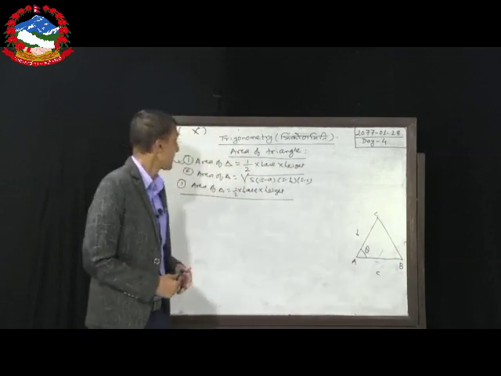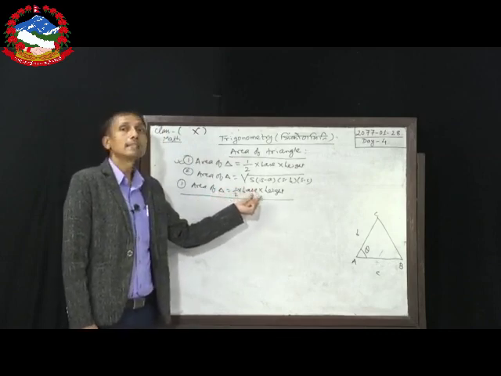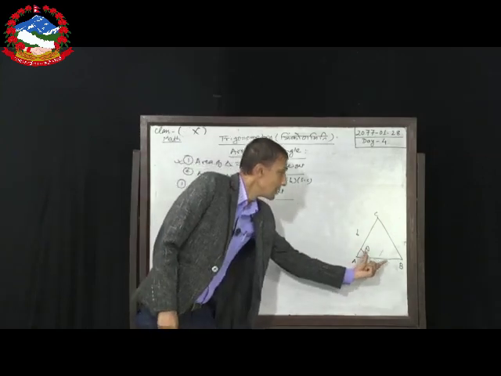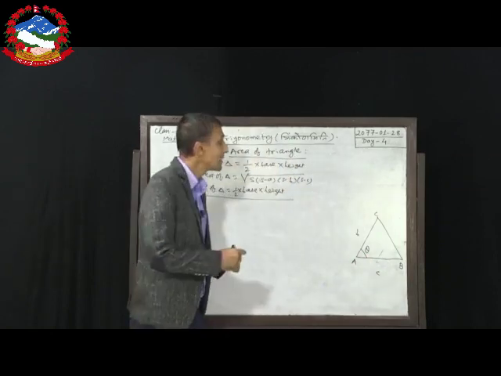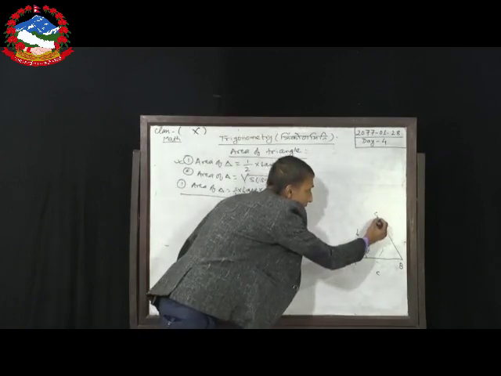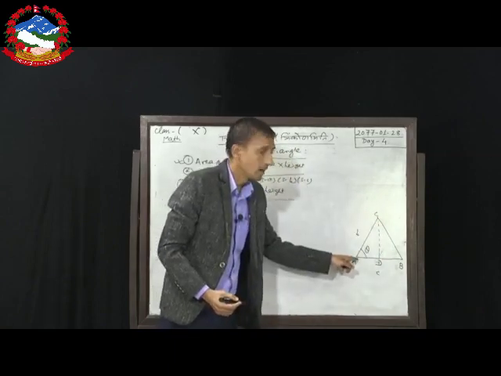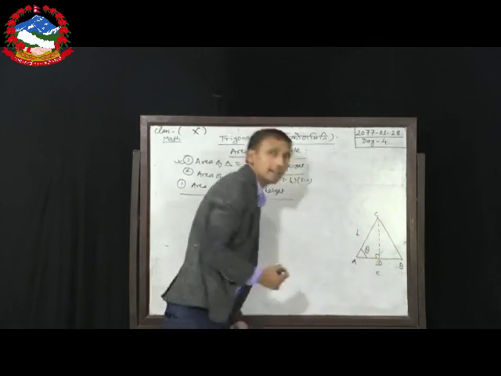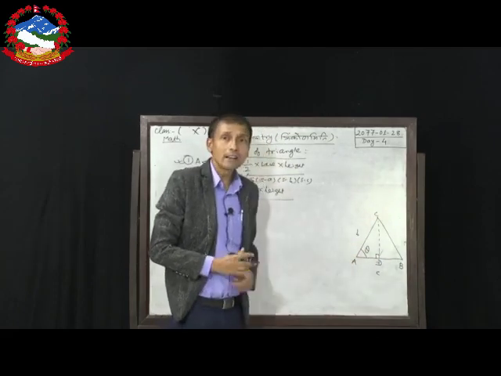So, dear students, according to the formula of area of triangle, it is half base into height. Here in this triangle, the base AB, that is c, is given, but height is not given. So, let me draw a perpendicular which behaves as the height of this triangle. I have drawn one perpendicular CD from the vertex C on the base AB. Since it is a perpendicular, it is 90 degrees. So, dear students, this CD becomes the height of this triangle.